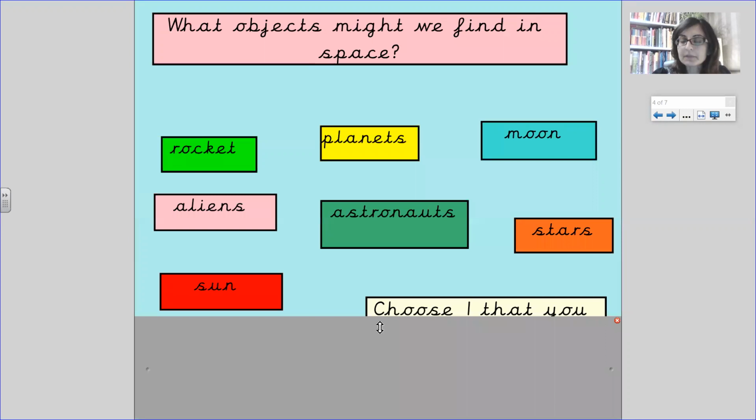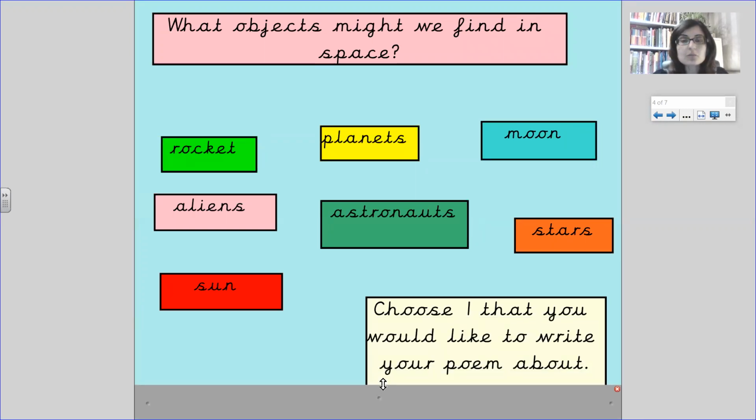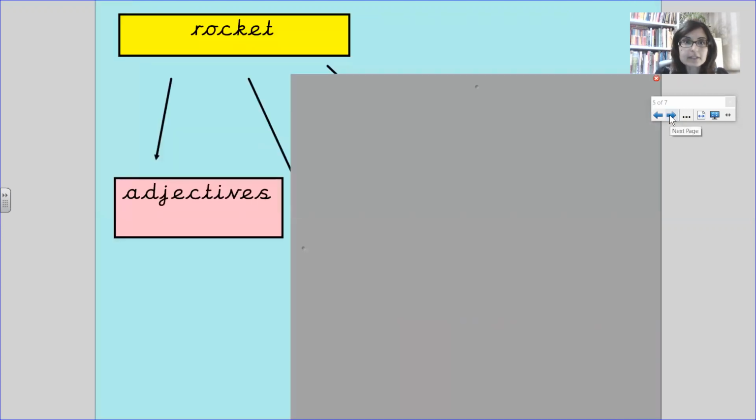What other objects might we have? You can add them to the list. What you need to do is choose one. So you need to choose one to write your poem about. It could be the moon, it could be stars, but you just need to choose one thing you want to write about. I have chosen rocket.